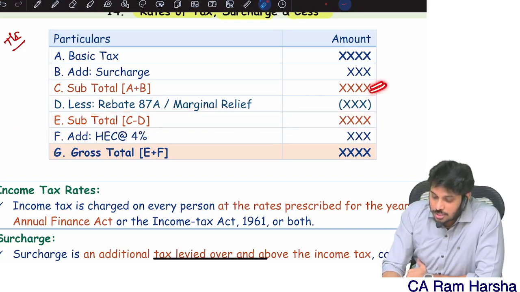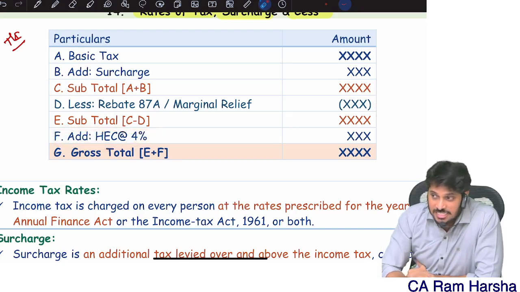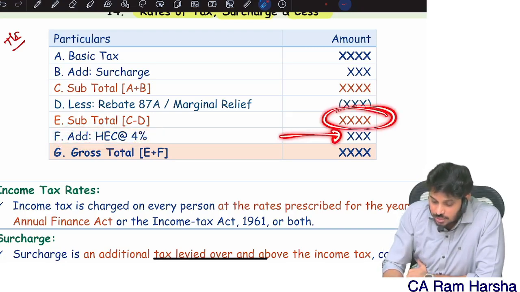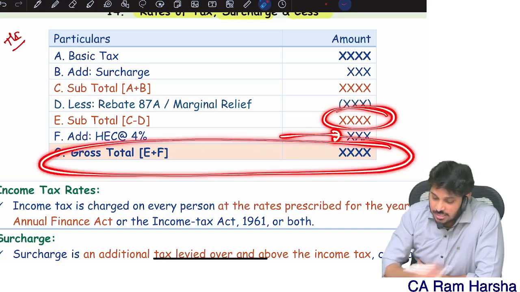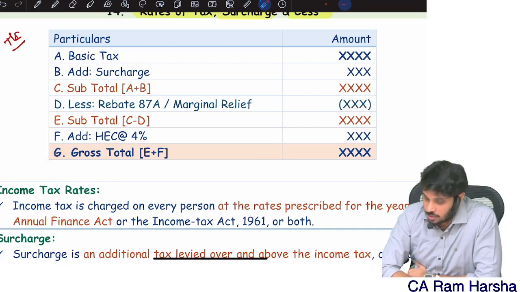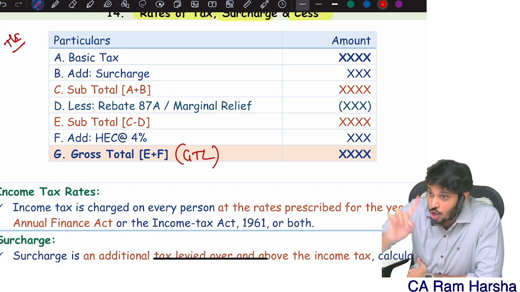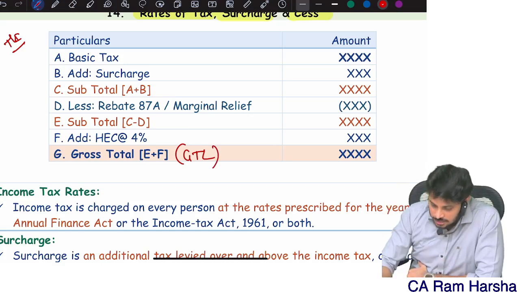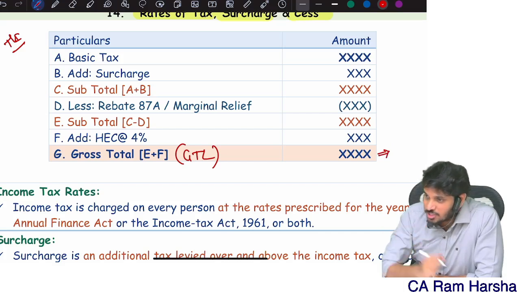So from the first subtotal, you reduce relief and rebate, then you will get the revised subtotal. Then you add something called health and education cess. On this subtotal, add cess. Then you will get the gross tax liability, or gross total. This is the tax which you need to pay to the department in the assessment year. In the assessment year, you need to pay this much tax.